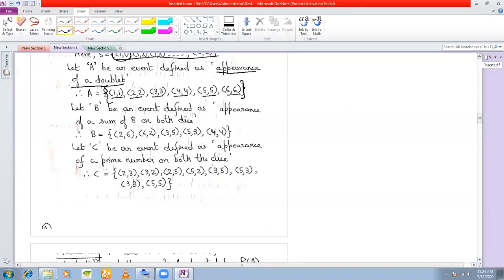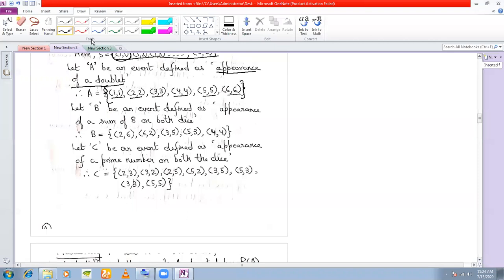Let us define another event. Sir, Kushal is texting on WhatsApp. Kushal, stop texting and mute your background sounds also. He is unable to join. What happened? This is okay, no problem.